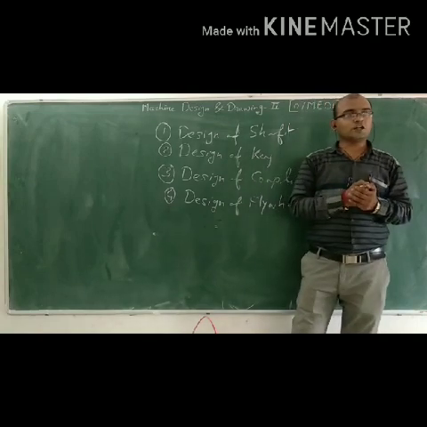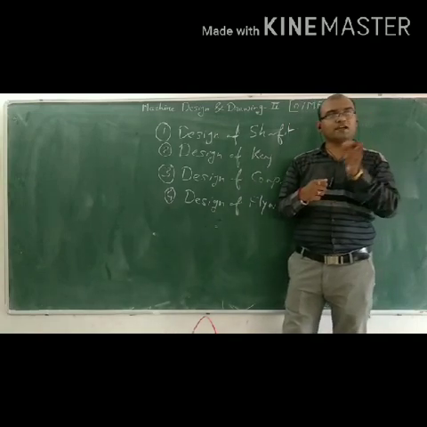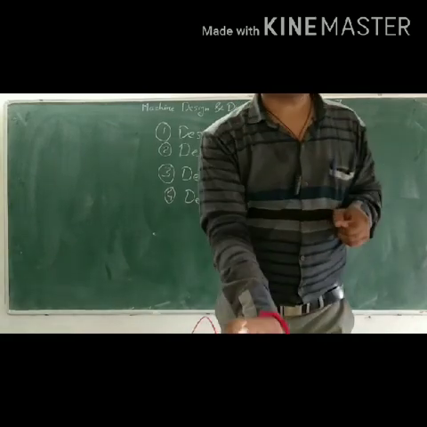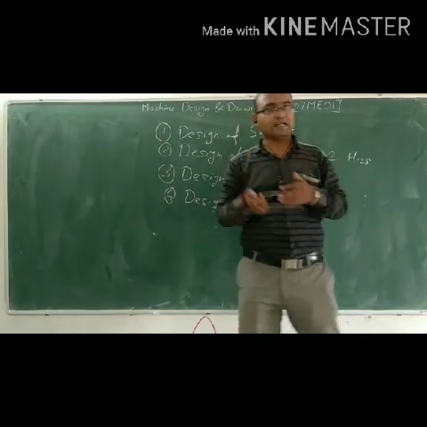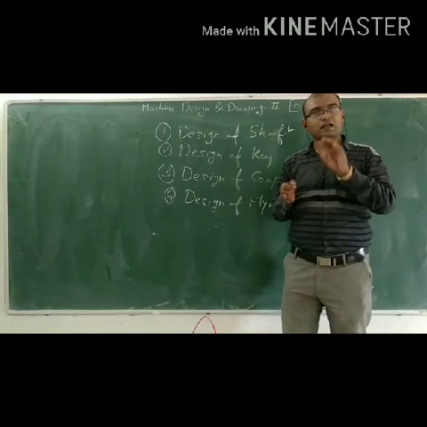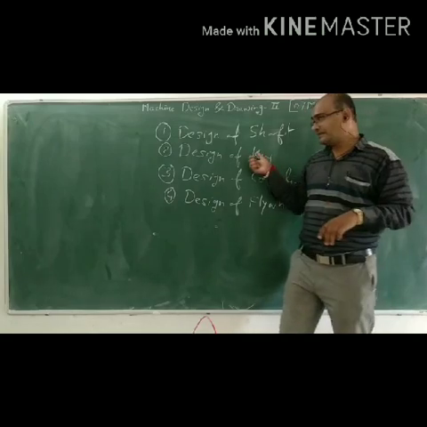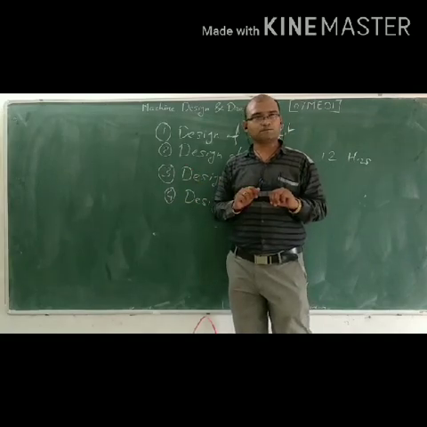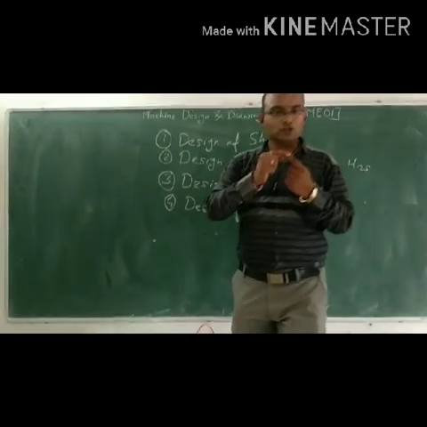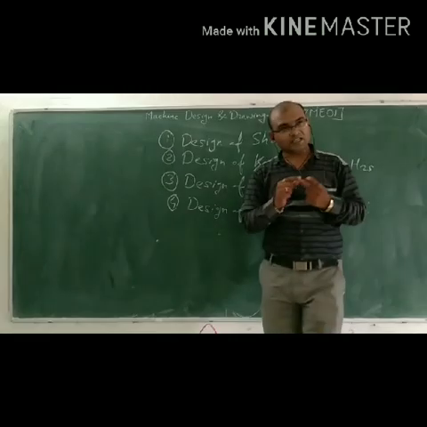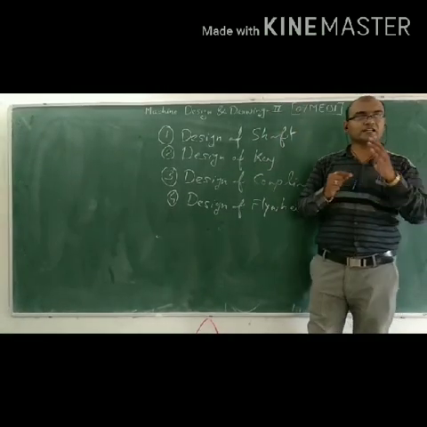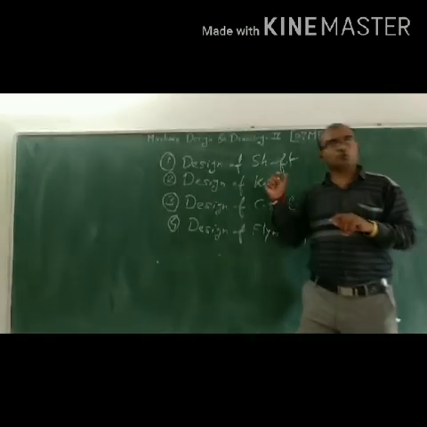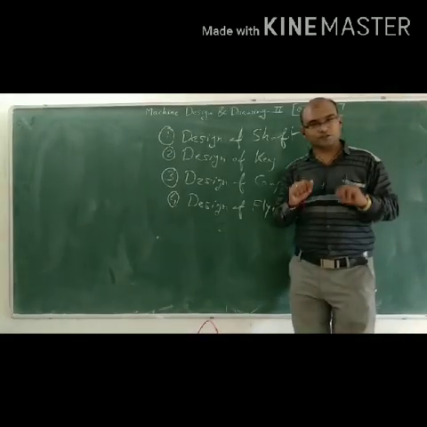Then in your third unit, there is the design of gear. In design of gear, we can discuss spur gear, helical gear, bevel gear and worm gear. In that, there are 4 types in your unit number 3: design of spur gear, design of helical gear, design of bevel gear and design of worm gear. And in that also 12 hours are included for the 3rd unit.